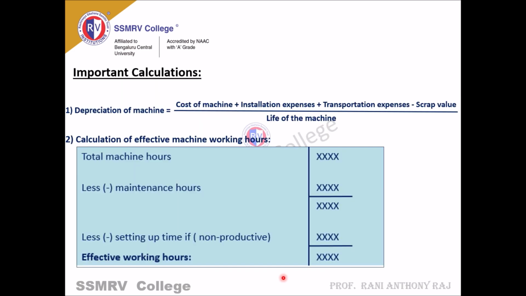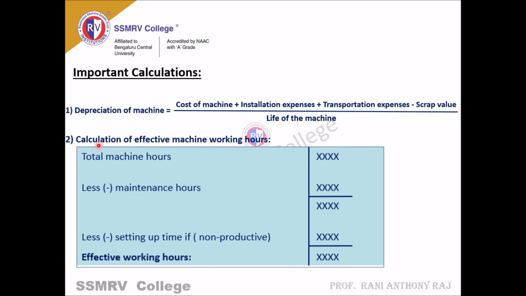We'll move on to our next slide, that is important calculations. These two are very important calculations in order to find out machine hour rate. First we need to find out depreciation. Second, we need to calculate the effective machine working hours. In order to find depreciation, this is the formula: cost of machine plus installation expenses plus transportation expenses minus scrap value, divided by life of the machine. After doing this, you will get the depreciation of the machine.